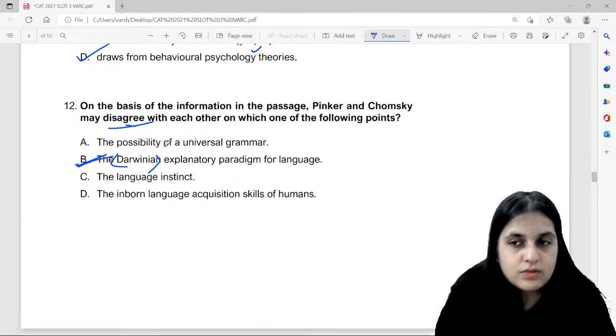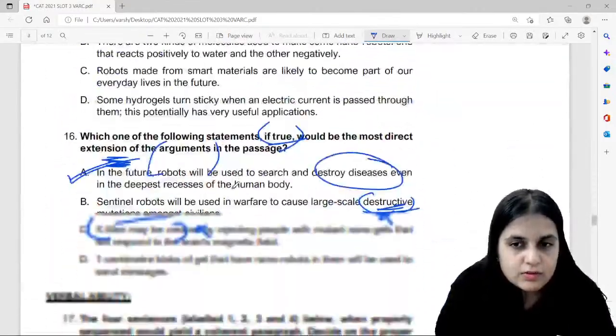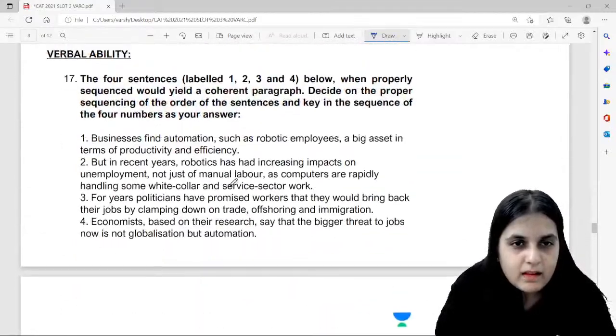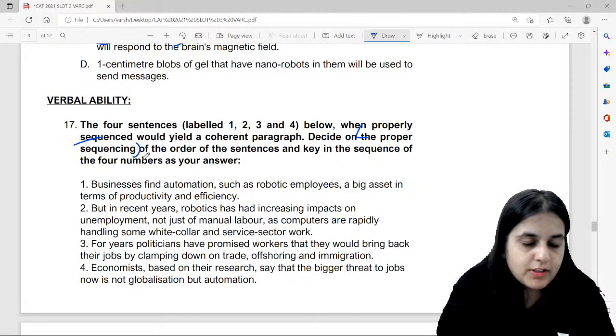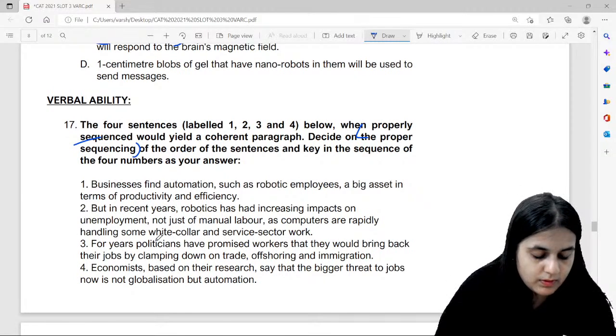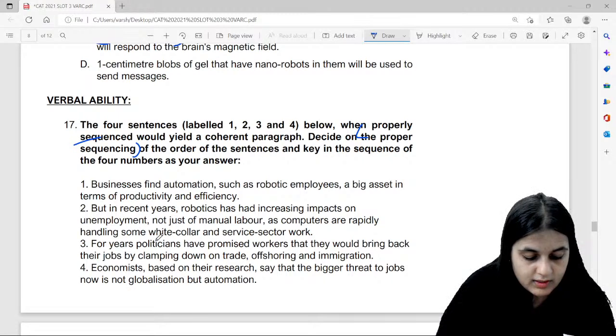Okay, let's go to the VA section now. Come on, para jumble, proper sequence. Come on guys, try it out and then I will explain. Go ahead. Try it once, those of you who haven't done it.